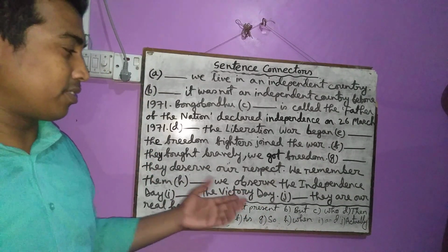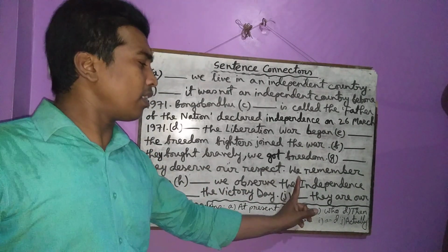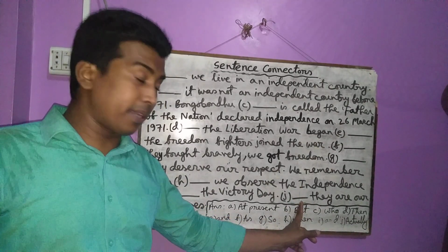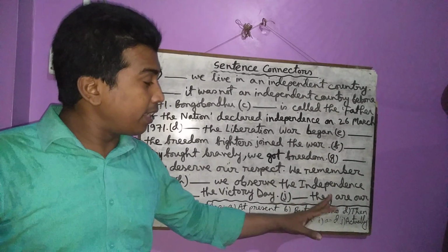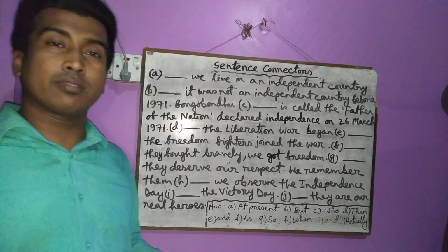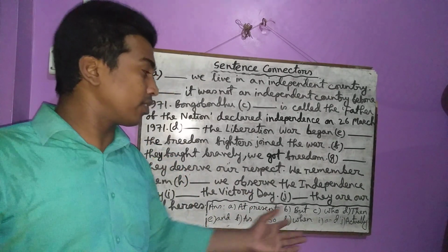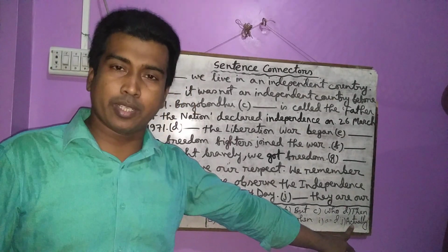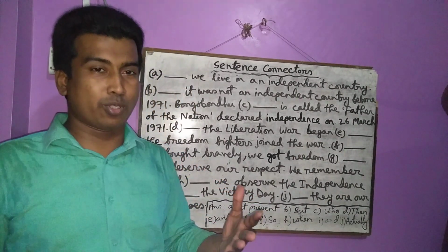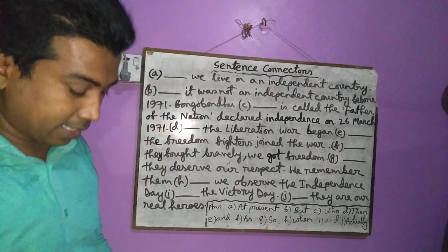Now the last sentence. What is there? There is a gap in the very beginning of the sentence. Then they are our real heroes. They are our real heroes. Actually, the freedom fighters are our real heroes. So I have written actually. Now you have to know the use of actually. So let us know.